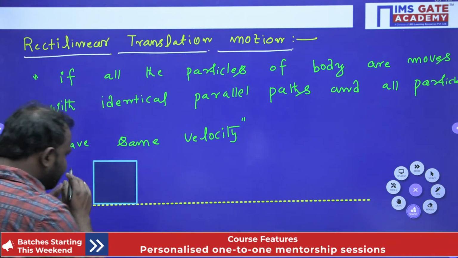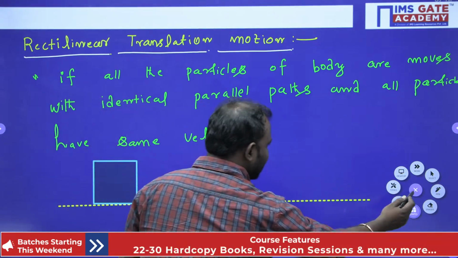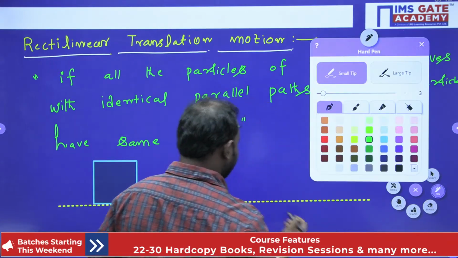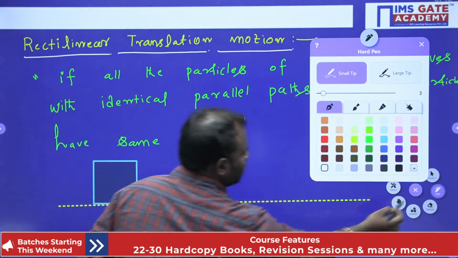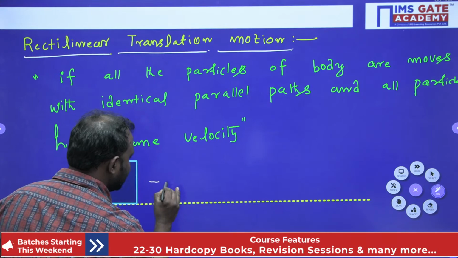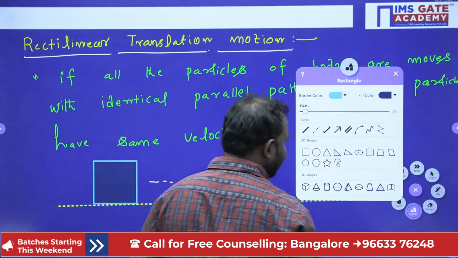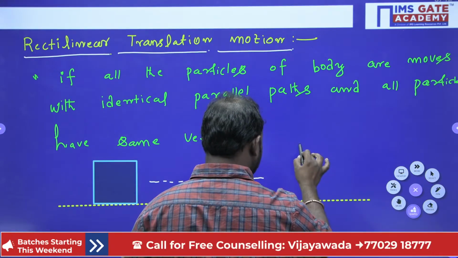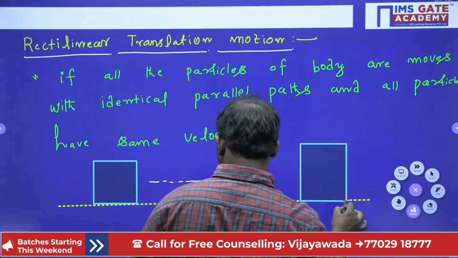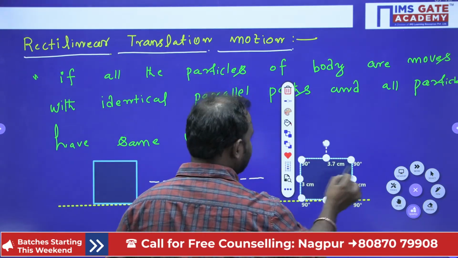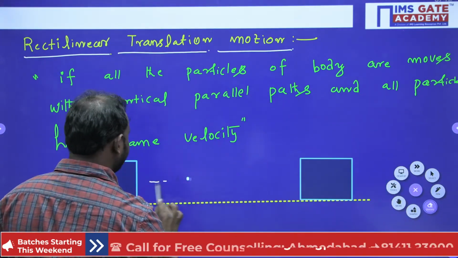Now it is moving with certain velocity, and finally it reaches the position over here.